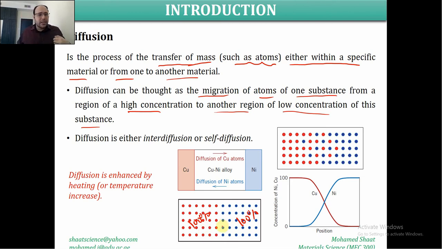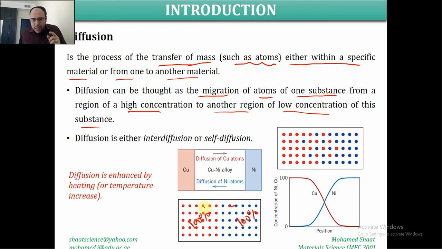If we excite this material to do diffusion, this requires certain things: we have to give a certain, sufficient amount of energy to the atoms to diffuse, to transport from the nickel side with high concentration to the low concentration side of the nickel. To enforce any one of these atoms to migrate from this side to this side requires a certain amount of energy, and this process is known as diffusion. The same thing is going to happen.